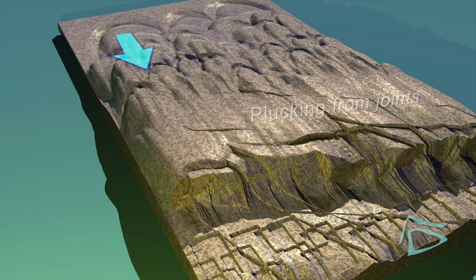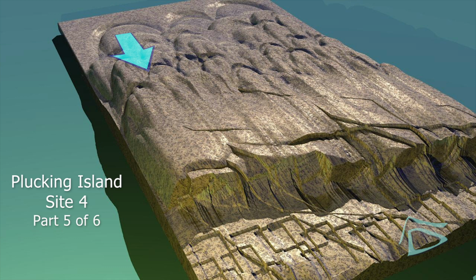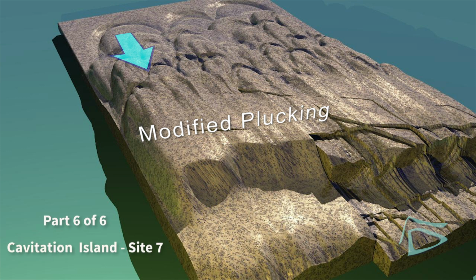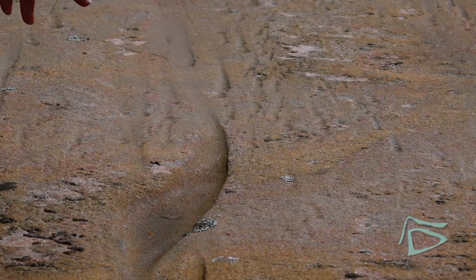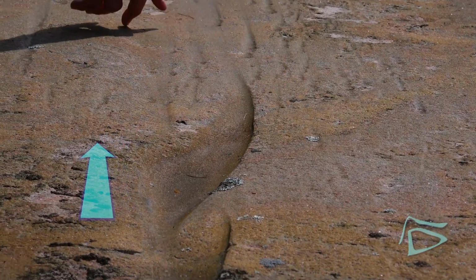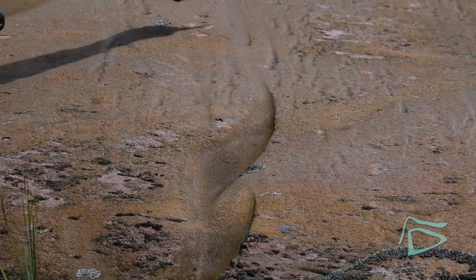On the lee side, plucking occurs commonly along existing joints. Video 5, Plucking Island, illustrates a different type of plucking. Plucking is sometimes modified by water erosion. Video 6, Cavitation Island, illustrates the modified plucking. Video 6 also describes the small pit forms associated with S-forms and plucking.